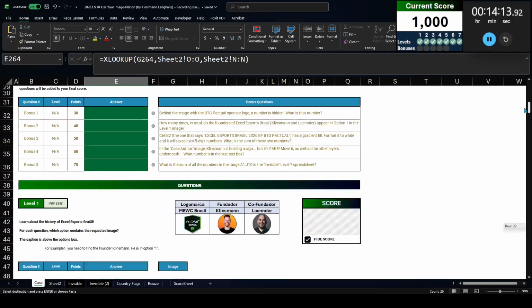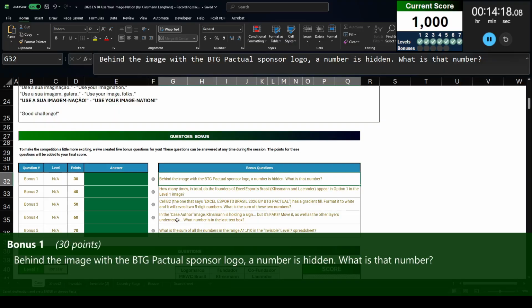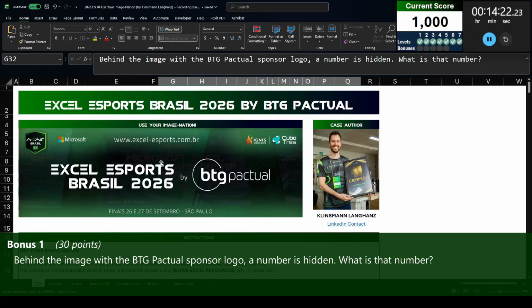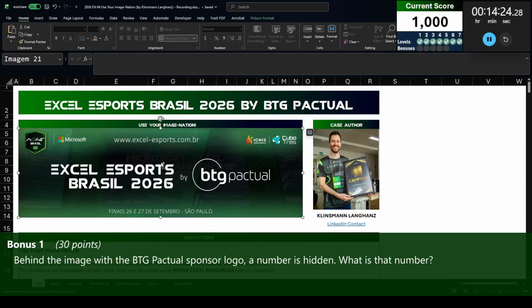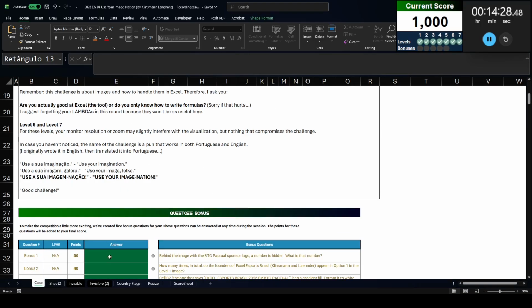Let's get to the bonuses. Bonus 1. Behind the image with the BTG Pactual sponsor logo, a number is hidden. What is that number? I believe that is this logo here. So if I go ahead and cut that out, ooh, we get this number there, 314159. Oh, that's like pi without the decimal.